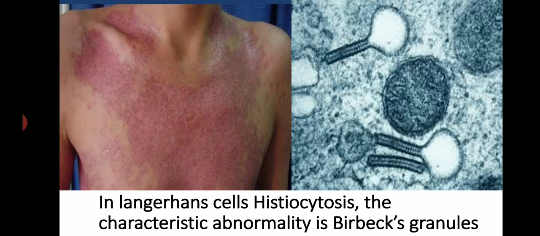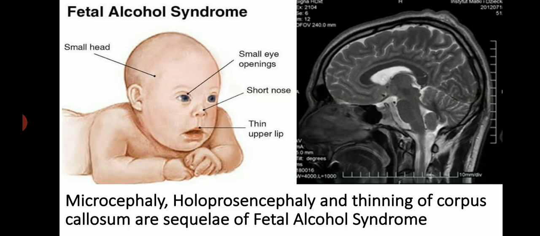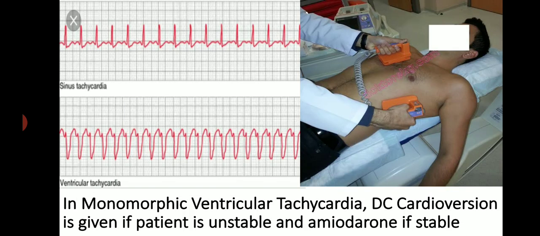In Langerhans cell histiocytosis, the characteristic abnormality is Birbeck granules. Microcephaly, holoprosencephaly, and thinning of corpus callosum are sequelae of fetal alcohol syndrome. In monomorphic ventricular tachycardia, DC cardioversion is given if the patient is unstable and amiodarone if stable.